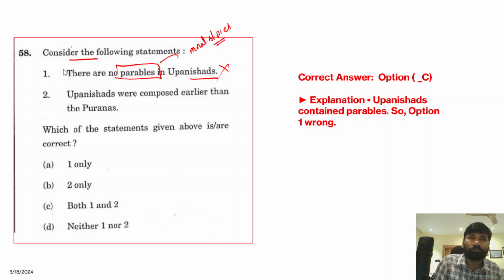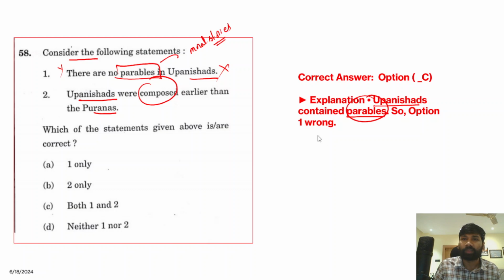So therefore, when a statement says that there are no parallels in the Upanishads, this is absolutely incorrect, because there are a lot of moral stories or parallels in the Upanishads. And the second statement says the Upanishads were composed earlier than the Puranas. Yes, this is a correct statement. The Upanishads in fact contain certain parallels, so the first statement is incorrect.